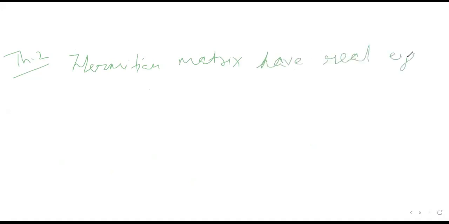The matrix whose conjugate transpose is the matrix itself. There is a theorem that a Hermitian matrix has real eigenvalues. That is, whatever the eigenvalue is, it can never be 2 plus 3i or 5i like this. It will always be a real number, like 2, 3, 5, 7, root 7, all these numbers, but it will always be real. So how to prove it?